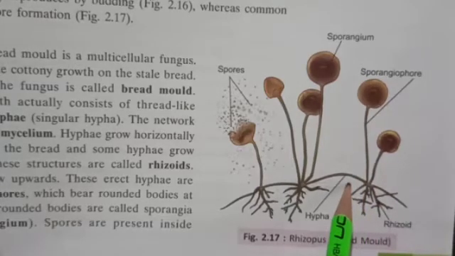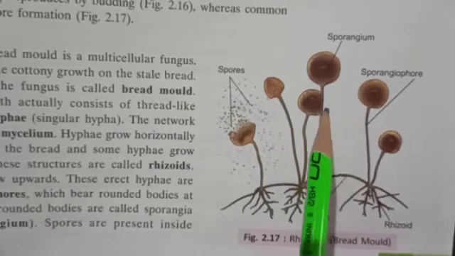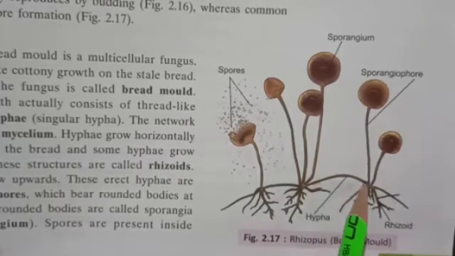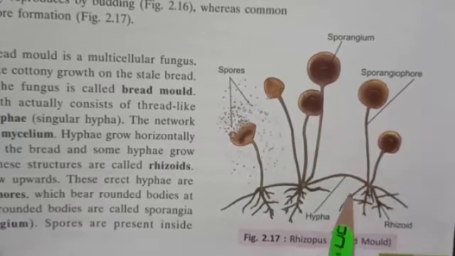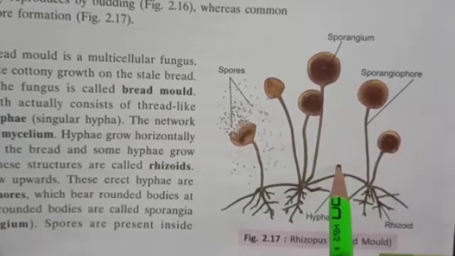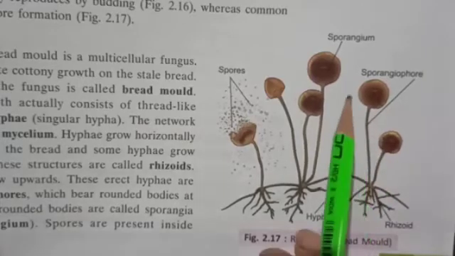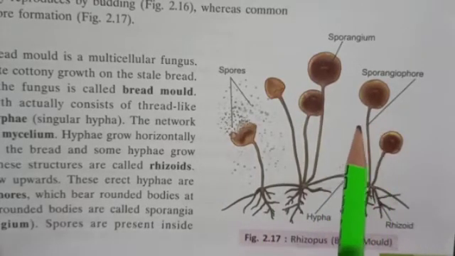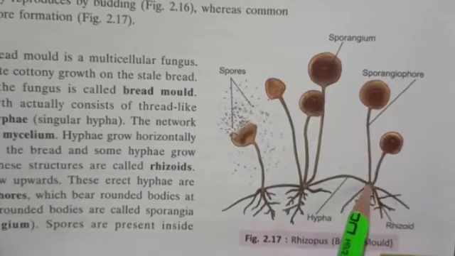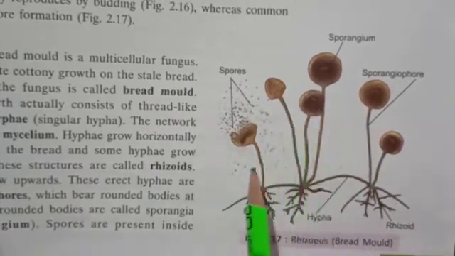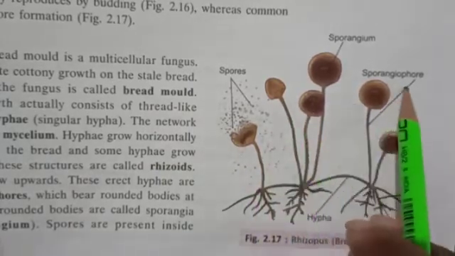Some of the hyphae grow upwards also, and the hyphae that grow upwards are called sporangiophores. All you can see here are sporangiophores.